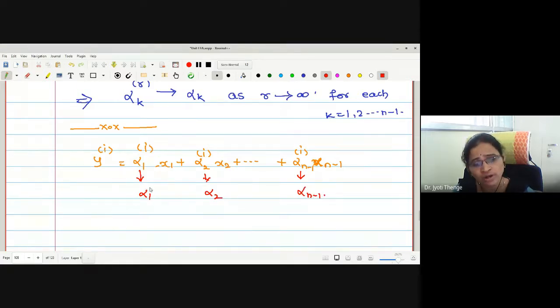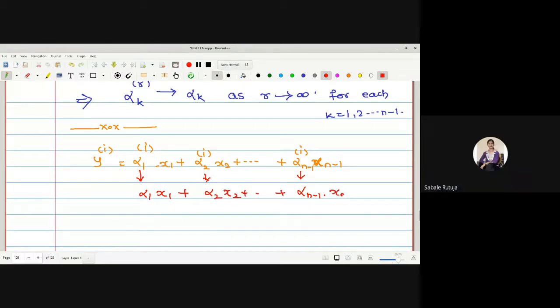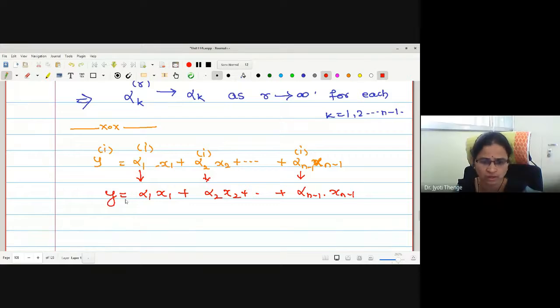Therefore, by using the coordinate-wise convergence concept, may I say it converges to this. And let me call it some y. And hence yr is converging to y.